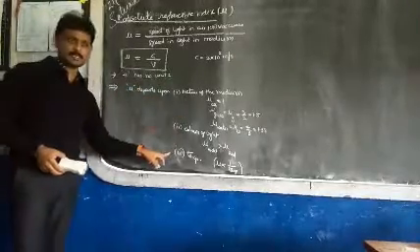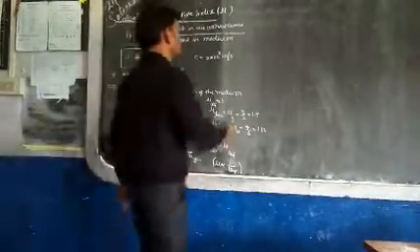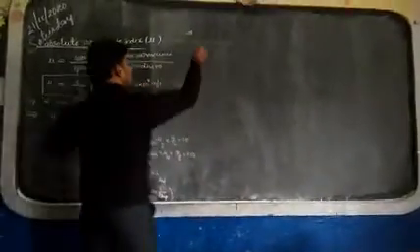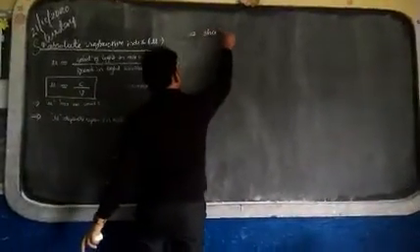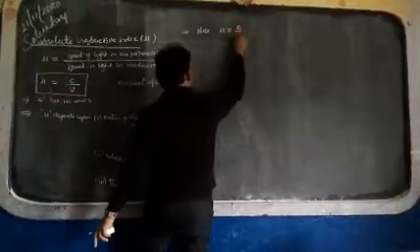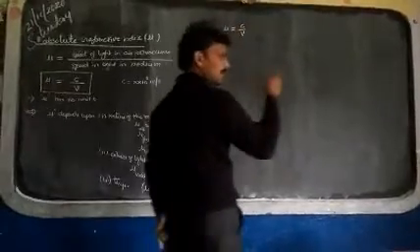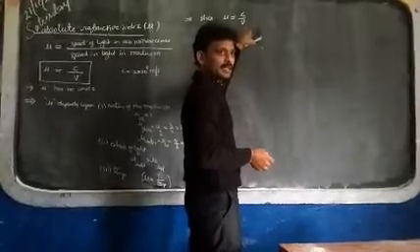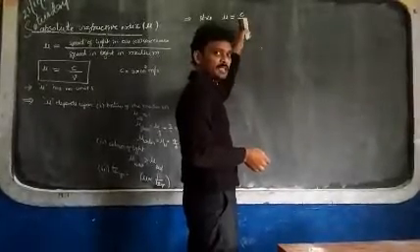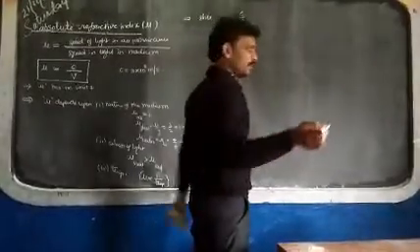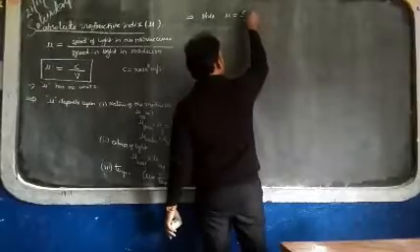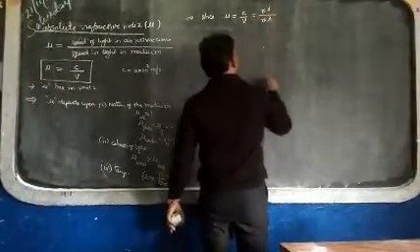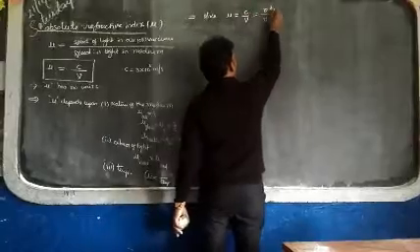So remember these sentences. Next, one more important point. Listen to me. Here mu is equal to c by v. I am changing this equation in terms of wavelength lambda, instead of wave velocities or speed. I told you earlier, c is equal to nu lambda. Here also nu lambda, but this is the speed of light in air or vacuum.